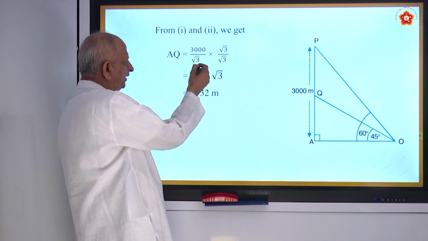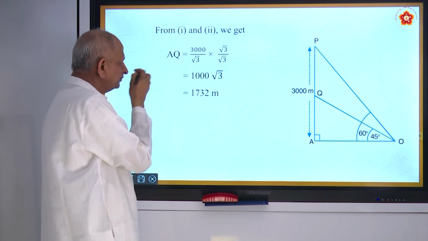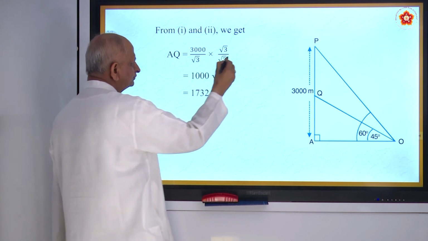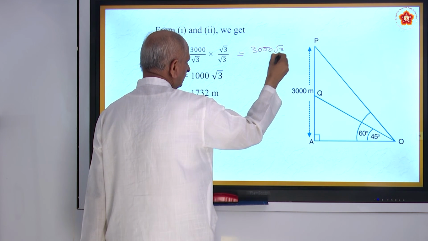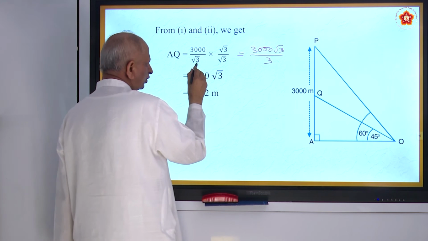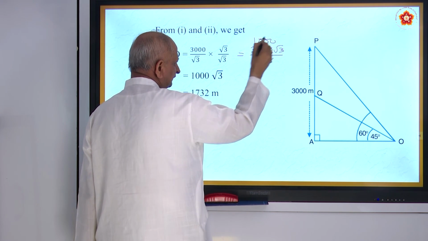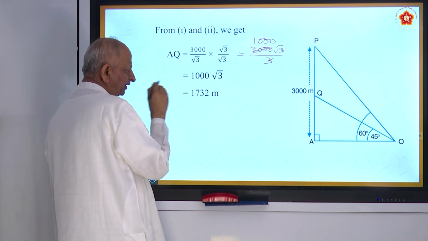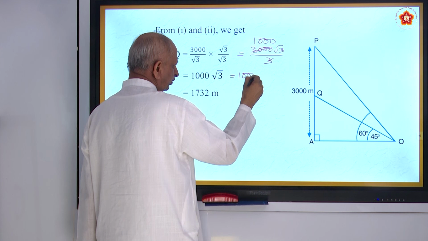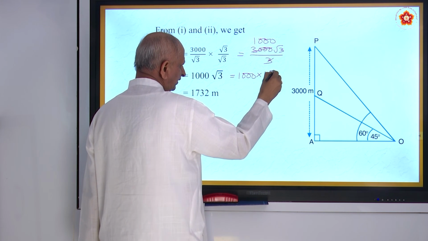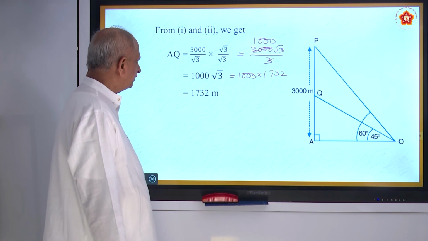If you rationalize the denominator, 3000 by root of 3, here root of 3 is multiplied, so you get 3000 root 3 by 3. Root 3 into root 3 becomes 3. 3 ones are 3000. So 1000 root 3. That is 1000 into 1.732. That is 1732, that is AQ.